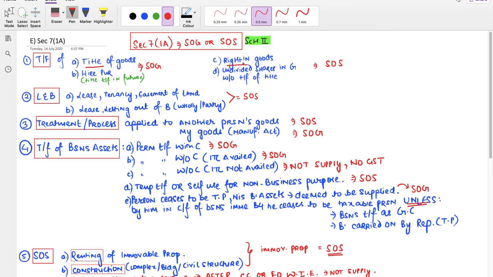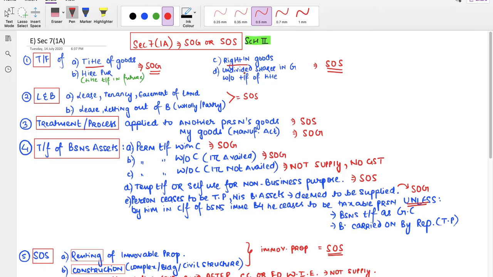If it is transfer of title in goods, it is a supply of goods. You're transferring your title, so you are supplying goods. If you're only transferring right in goods, right to use the goods, then you're supplying service, not goods. Similarly, in case of hire purchase, you will transfer the title in future, so it is considered as supply of goods.